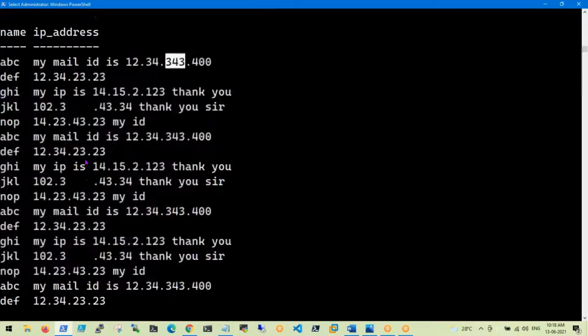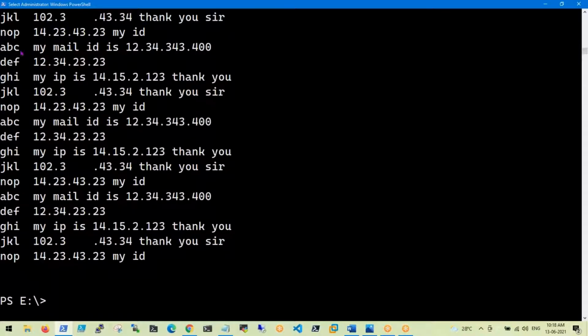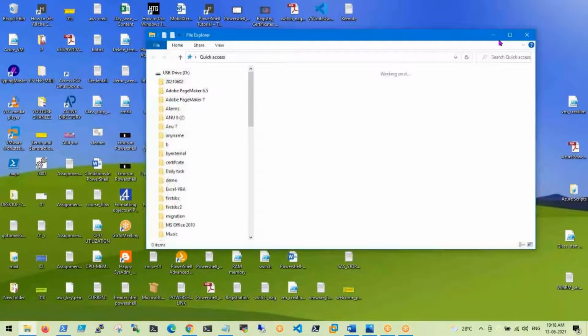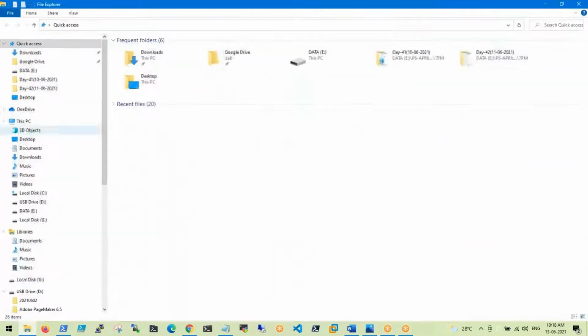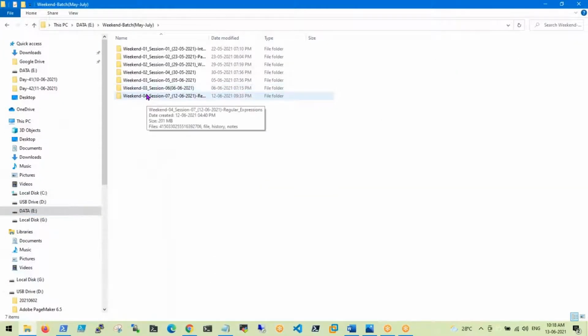How to pick up exactly the proper IP addresses? How to pick up proper IP addresses? That filtration will be available here. So the filtration concept, how to do that one. Instead of explaining that script, I will show you one of my previous batches, yesterday when I took a session for the weekend batch on the same topic.